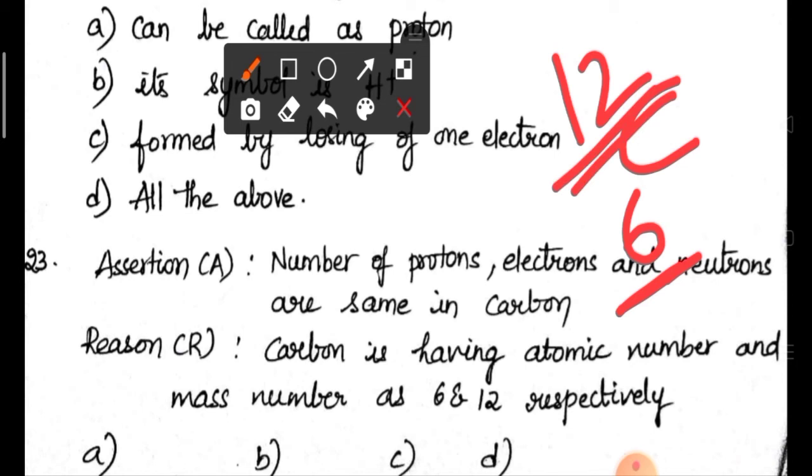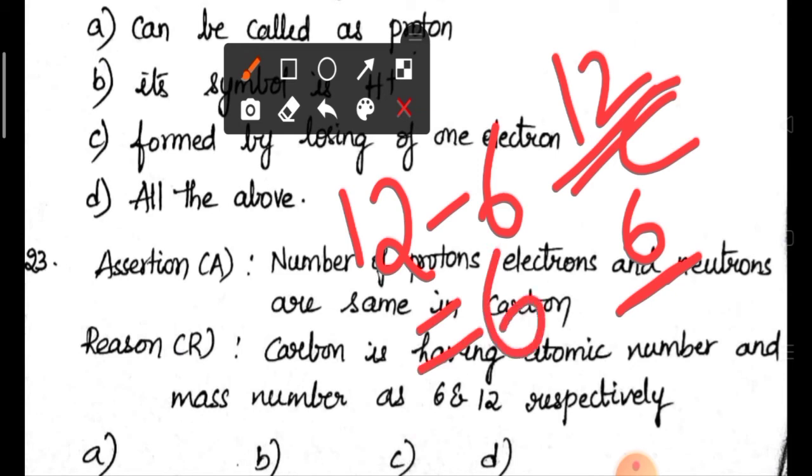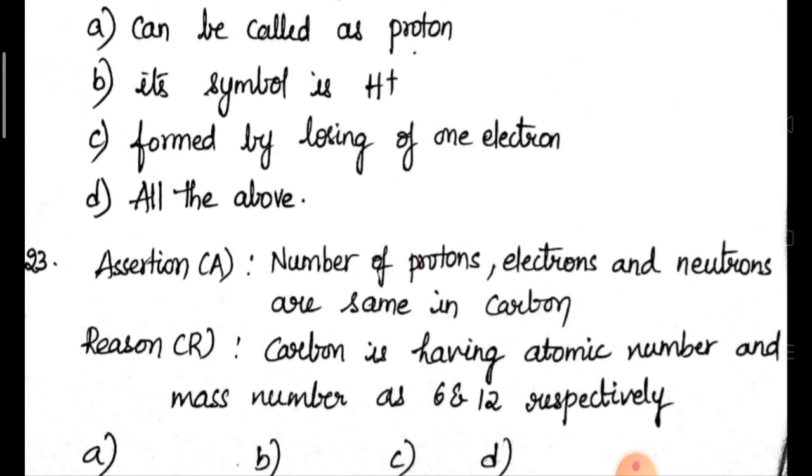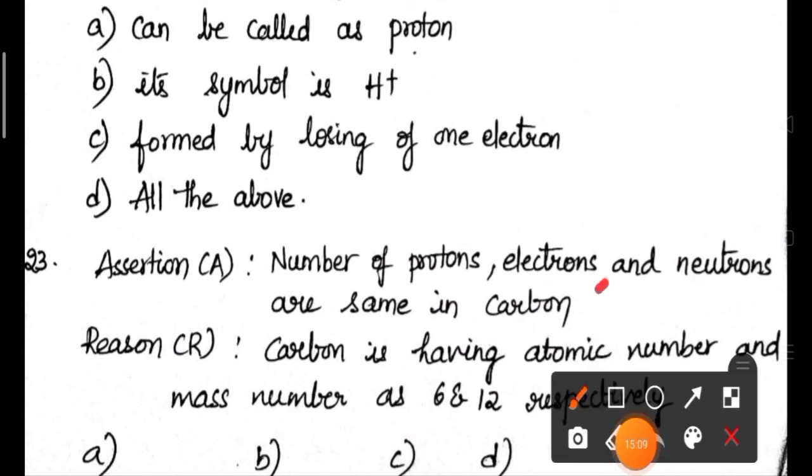How to calculate the number of neutrons? If you subtract atomic number from mass number, you will get the number of neutrons. So, here 6 electrons, 6 protons, again 6 neutrons. All are 6, 6, 6 only. What is given here? Number of protons, electrons and neutrons are same in carbon. Yes, it is correct.